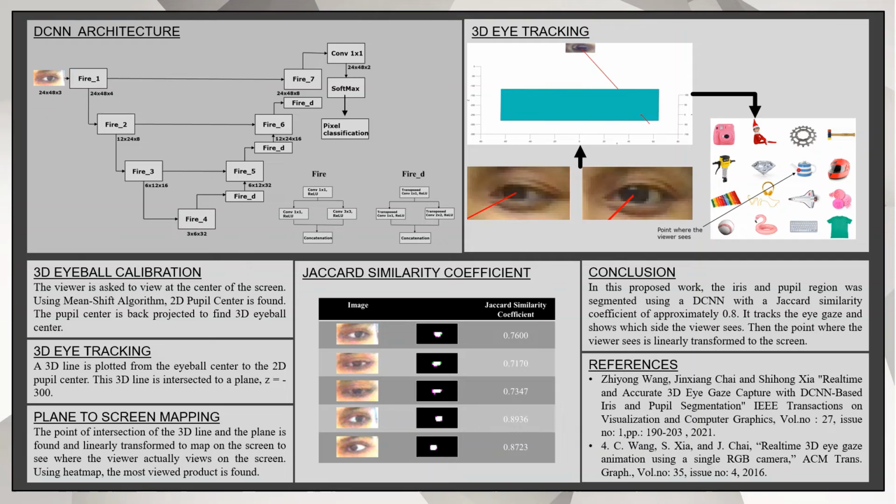A 3D line is projected from the origin to the pupil center that keeps varying for each frame, and this 3D line is intersected on a plane. So the point of intersection of the plane and the line is found, and it is linearly transformed to our screen plane, which is of dimension 1000 by 800, and the plane is of dimension 80 by 64.